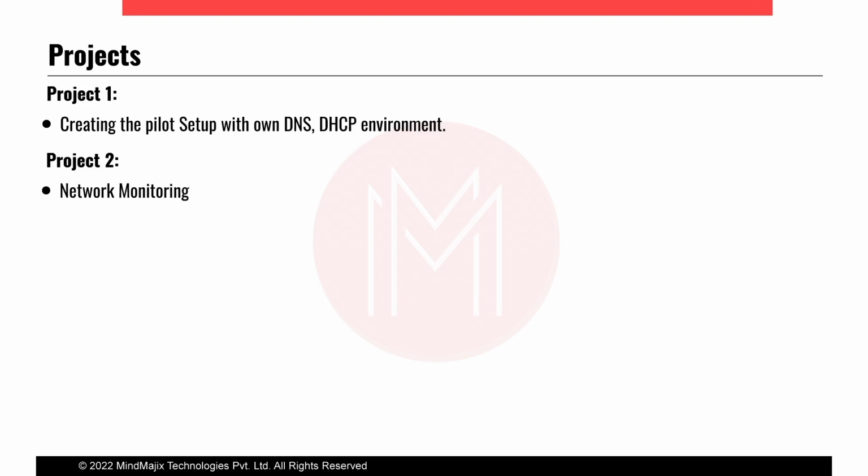Those will be resolved from that setup's DNS server itself, and whatever IP address the clients get, that DHCP server we are also going to host. This is a huge project, we can say. We need to configure the DHCP server itself, and that should be accessible throughout the LAN network. In the same LAN, we are going to include the DNS server also, and the host IP addresses, meaning the clients, whatever clients will be there, whatever requests the clients give on the basis of IP address or FQDN.